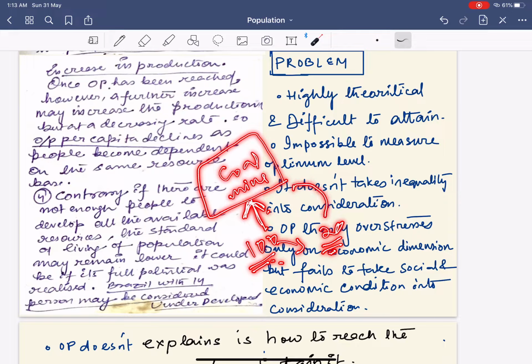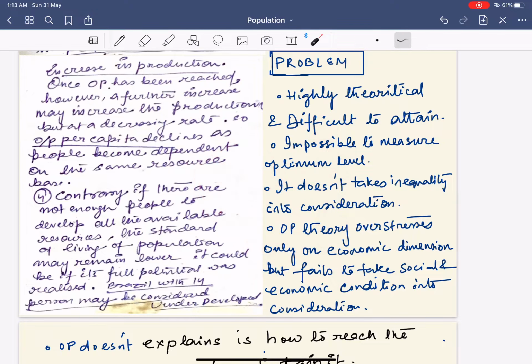The production from this coal mining will go on declining because we do not have the adequate population to produce. Now this is the case of Brazil. I have written it over here. With 14%, it may be considered as underdeveloped.